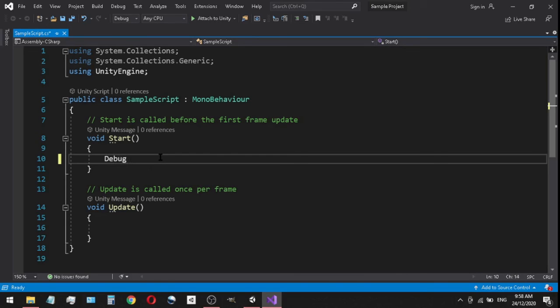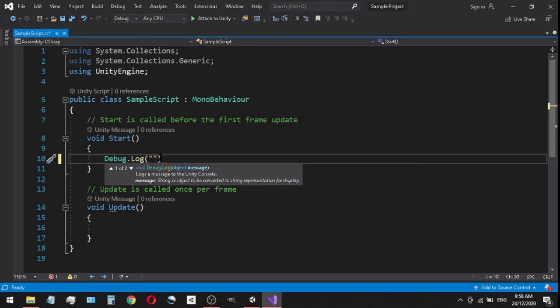Debug dot log, and then we use open parentheses, and then we're going to use open and close quotation marks. Unity automatically puts the close quotation marks.